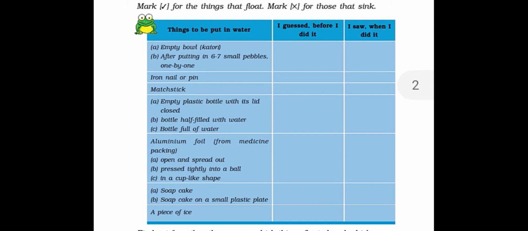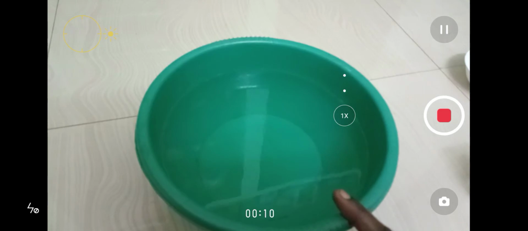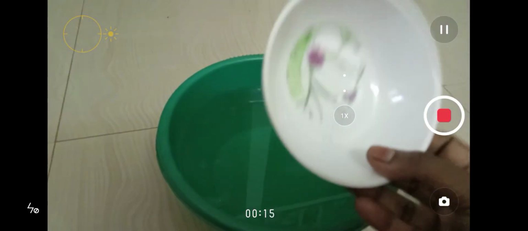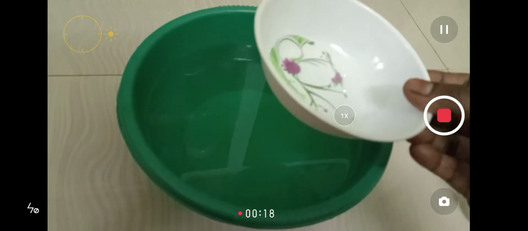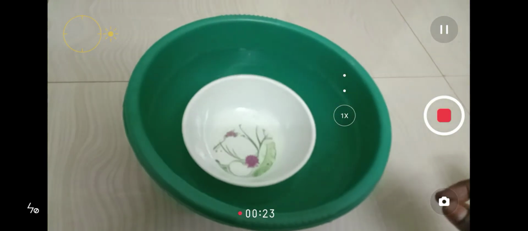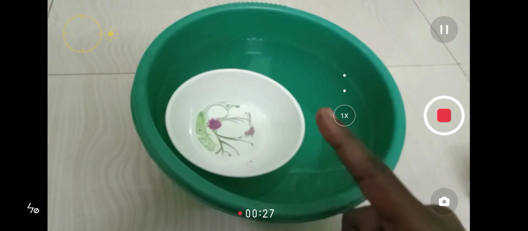Now I am going to show you a few live experiments regarding this tabular column, and we can find out the answers from the live experiments. Now you can see a plastic bowl completely filled with water. First I am going to drop a plastic bowl or katori into this water. We can see whether it floats or sinks in the water. I am just going to drop it inside the water. You can see that the plastic bowl or katori floats in the water.